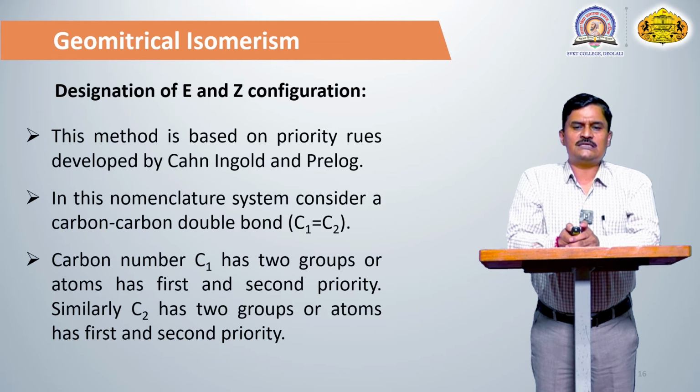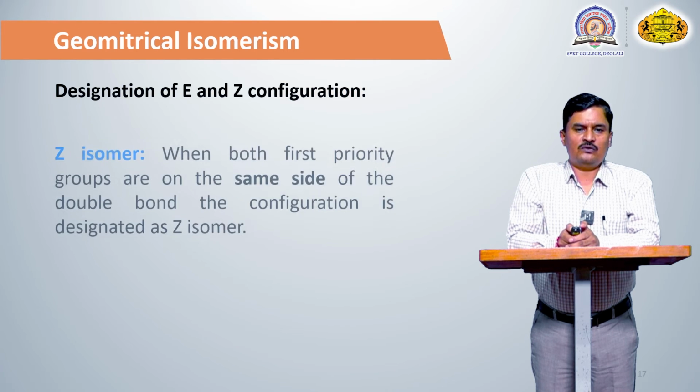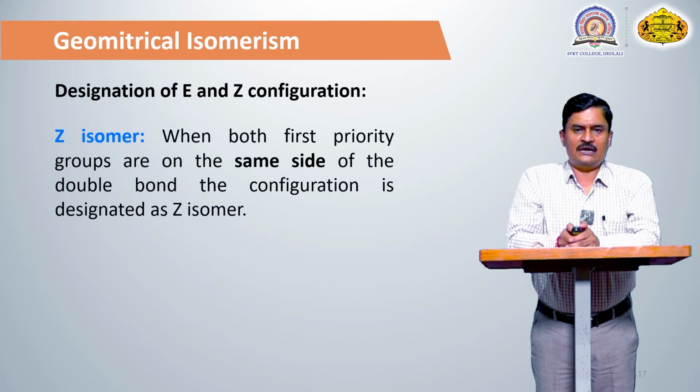Carbon number 1 has 2 groups or atoms, and carbon number 2 is also attached to another 2 groups or atoms. So, in the E and Z nomenclature system, what is meant by a Z isomer and what is meant by an E isomer? Z isomer means when both priority groups are present on the same side of the carbon-carbon double bond, that is known as a Z isomer.